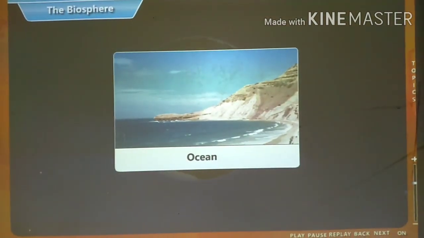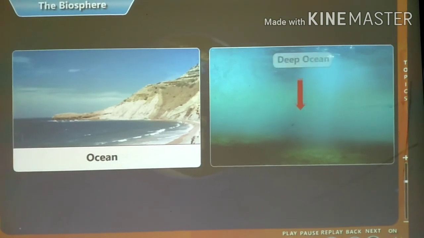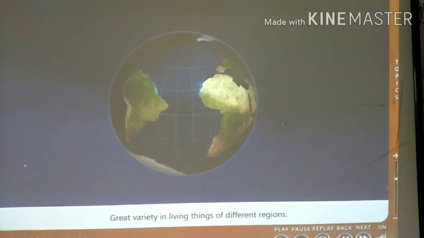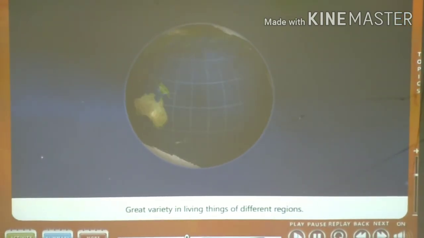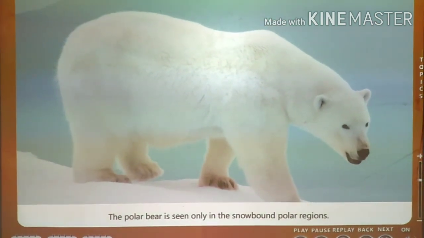The polar bear is seen only in the snow-bound polar regions.